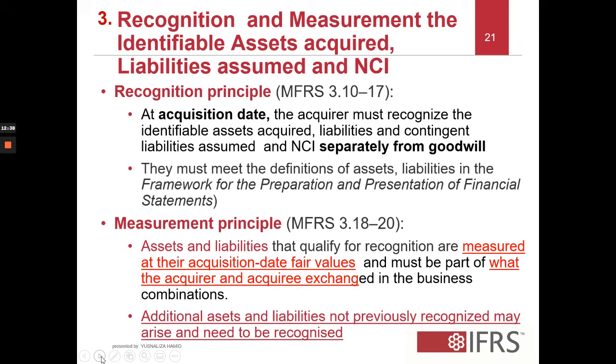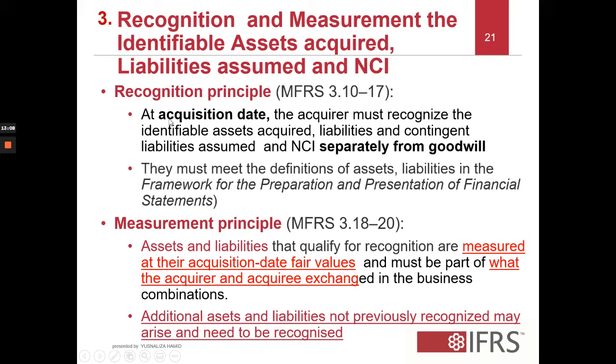Now look at the third step under the acquisition method, involving the recognition and measurement of the identifiable assets acquired and liabilities assumed, and the non-controlling interest, or NCI. I have mentioned that earlier. The recognition principle is laid down by MFRS 3, paragraphs 10 to 17.